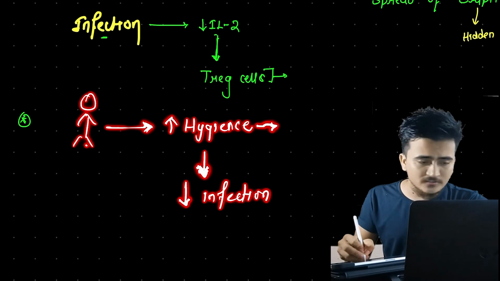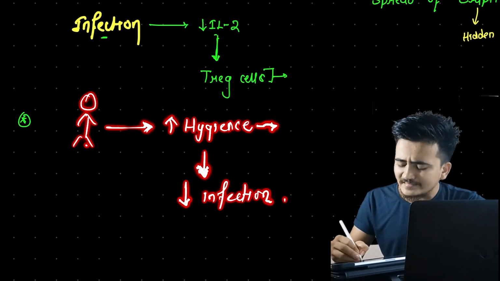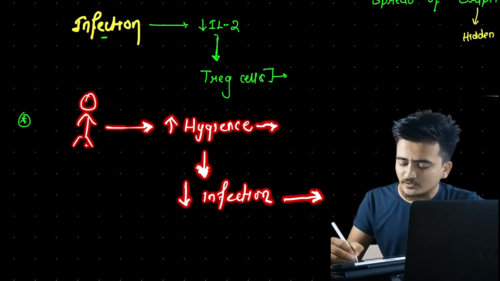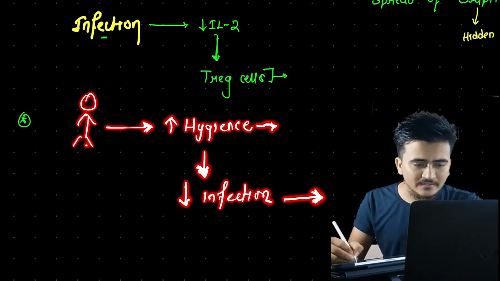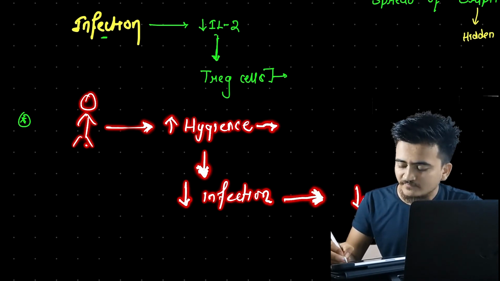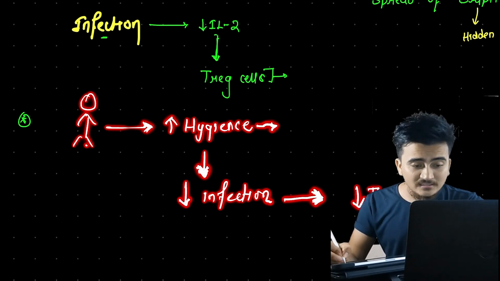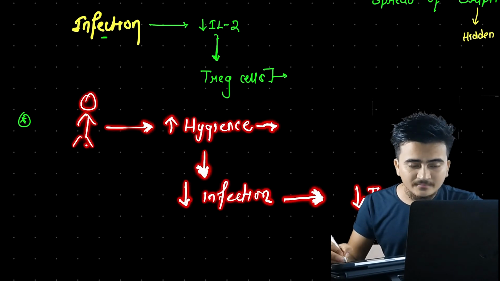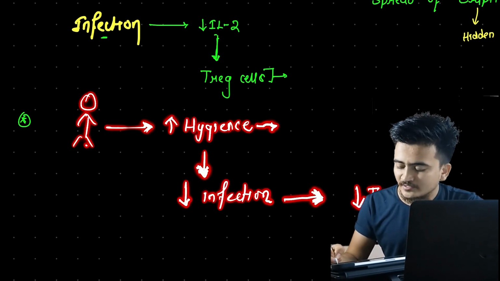And this lower chance of infection will cause an extremely low level of interleukin 2,